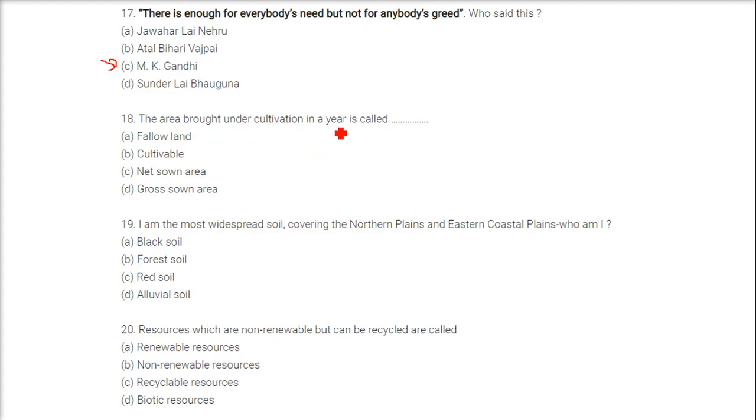The area brought under cultivation in a year is called net sown area. The most widespread soil covering the northern plains and eastern coastal plains: who am I? The answer is D, alluvial soil. Next is resources which are non-renewable but can be recycled. These are called recyclable resources.